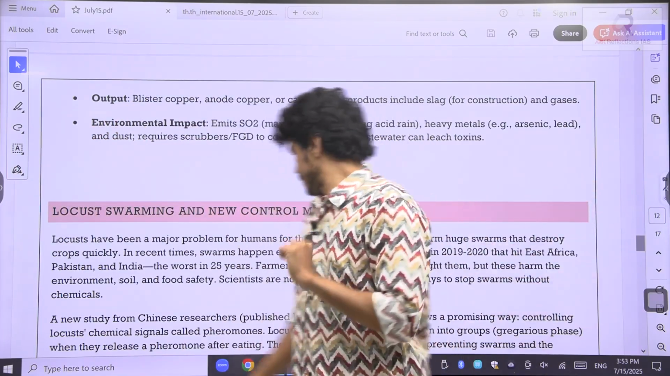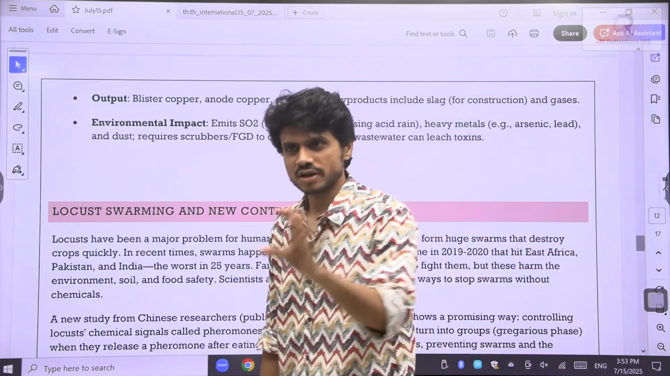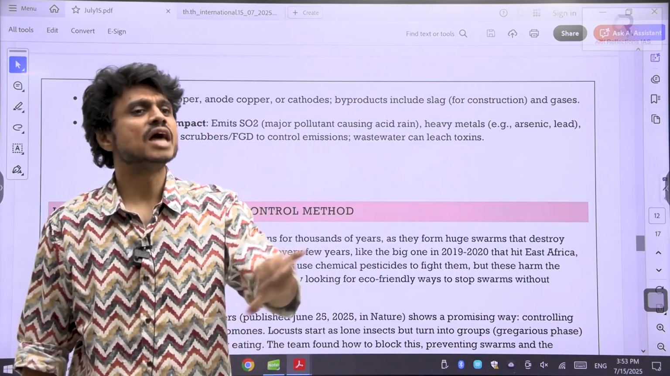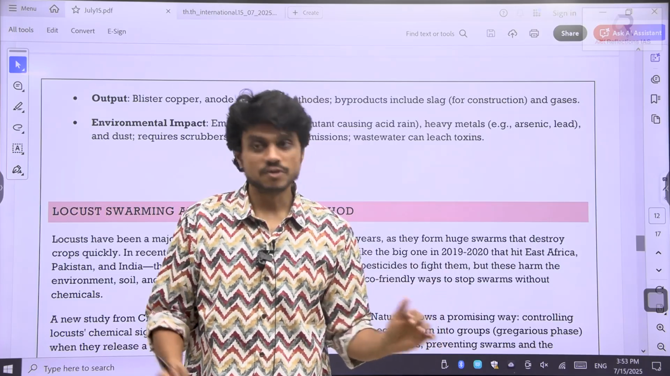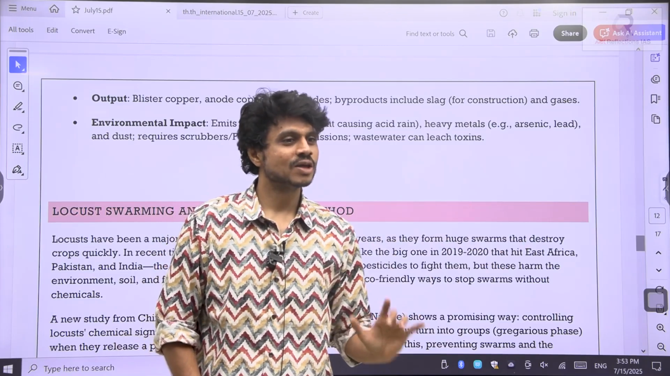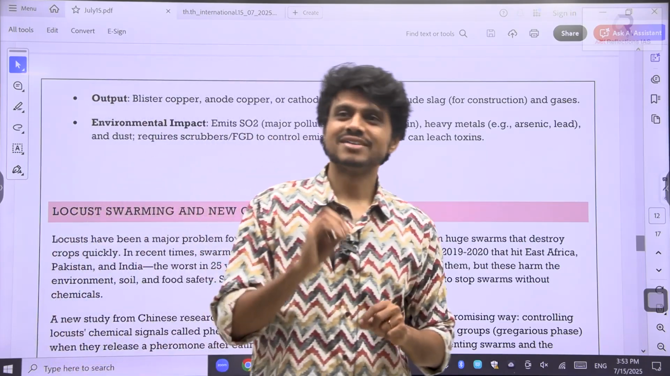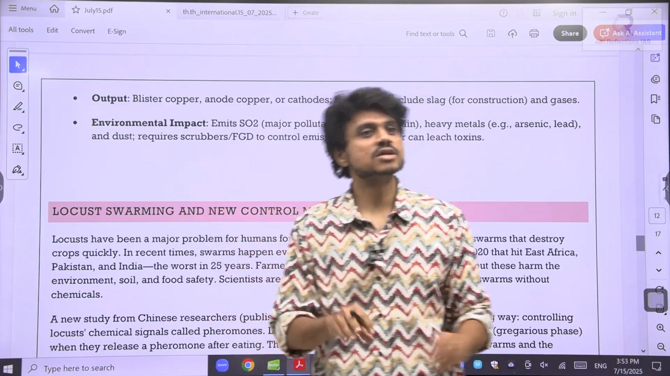Okay. See now, locust swarming and the new control method. See, these locusts are a kind of insect, pests which can damage the crops. They cannot damage alone. They will form a group, a gang, and attack the crop. How will they form a gang? After eating, they will release chemicals, hormones, which we call pheromones.